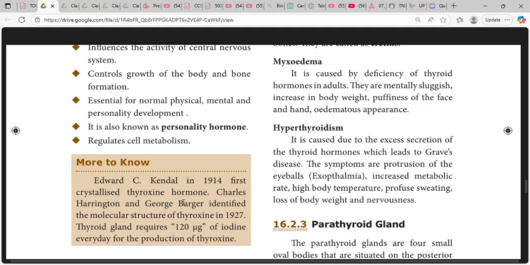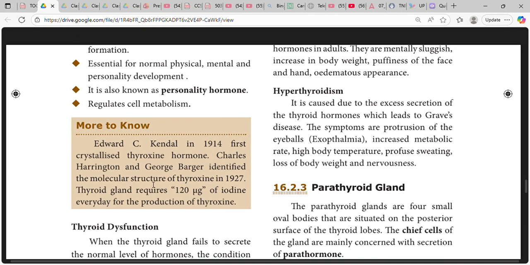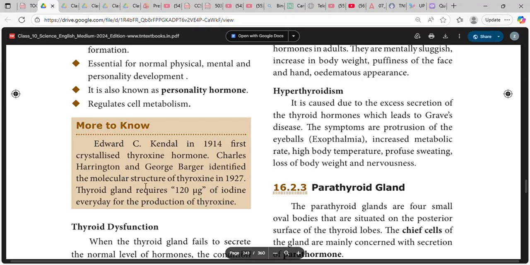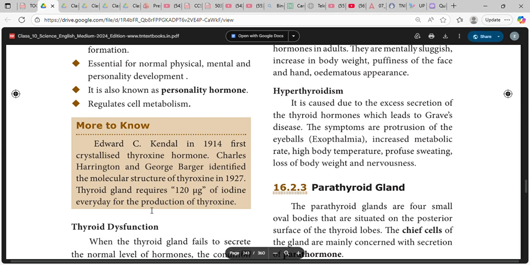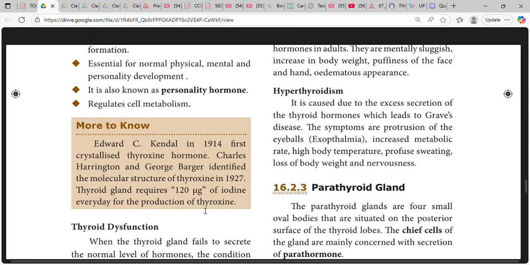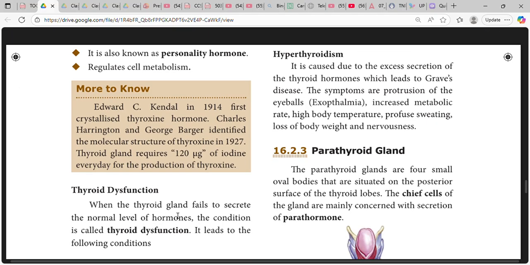Edward C. Kendall in 1914 first crystallized thyroxine hormone. Charles Harrington and George Barger identified the molecular structure of thyroxine in 1927. The thyroid gland requires 120 micrograms of iodine every day for the production of thyroxine.